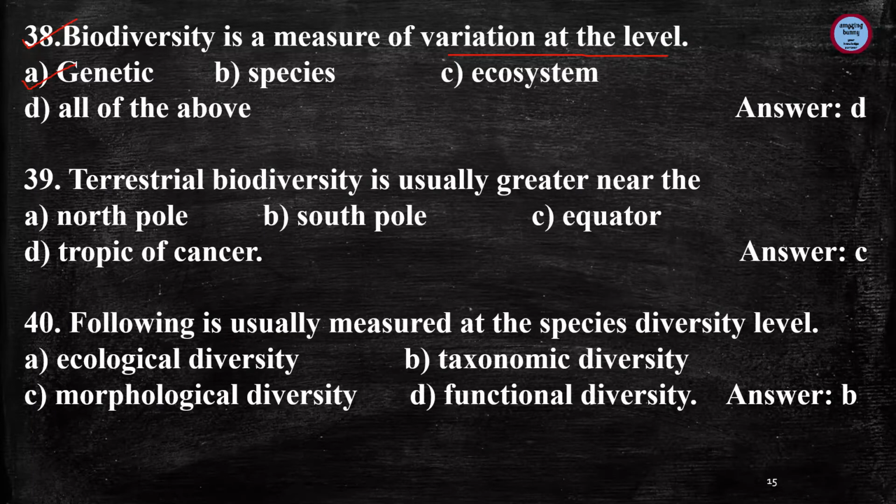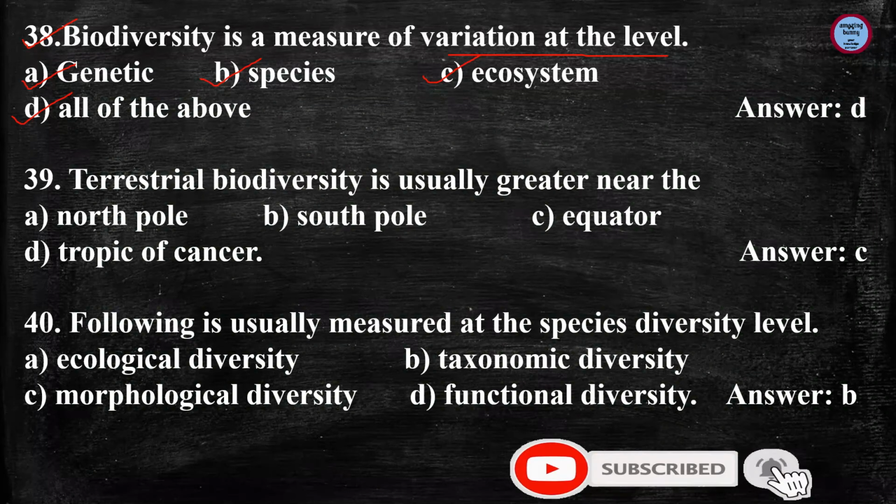First is genetic biodiversity, then species biodiversity, followed by ecosystem biodiversity. So option D, that is all of the above, is a measure of variation at the level of biodiversity. So we can say that we can measure the level of biodiversity by measuring the genetic constitution, by seeing the species variation, and by studying the ecosystem.